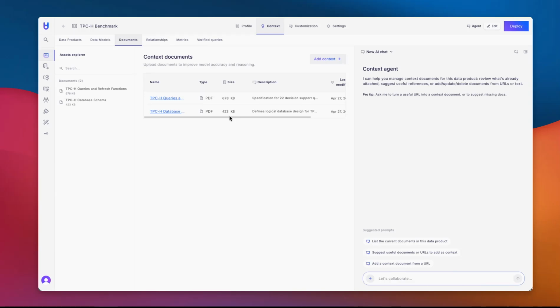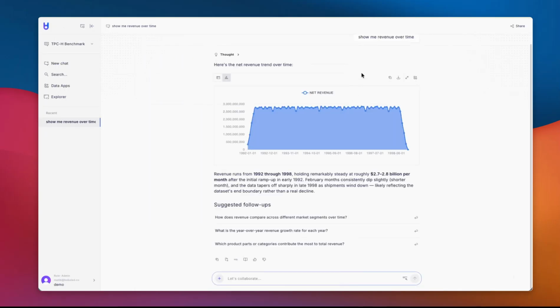But none of this is a differentiator yet. A lot of platforms can bootstrap you from 0 to 80%, 90% pretty quickly. It's what happens after you click this deploy button and once users start using the app where things get interesting. So let's see what Bobsled is doing differently.